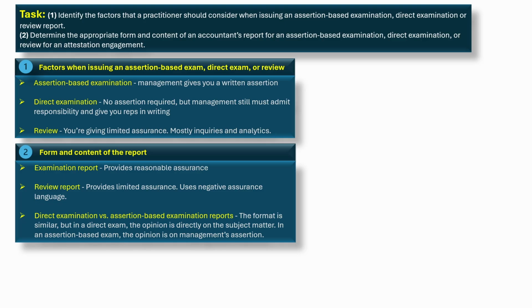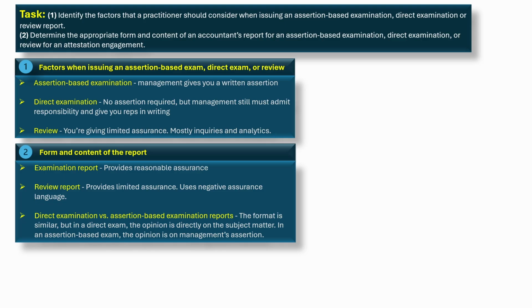Normally, you walk away, unless a law forces you to continue, in which case you issue a modified report, usually restricted to specified users. Direct examination, different flavor. Instead of just checking management's assertion, you, as the practitioner, directly evaluate the subject matter against the criteria. No assertion required, but management still must admit responsibility and give you reps in writing.